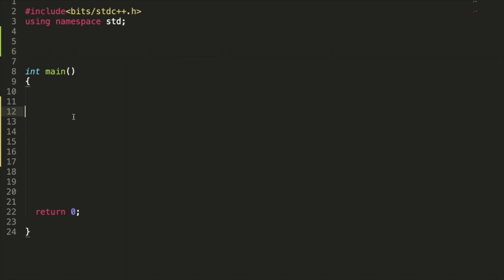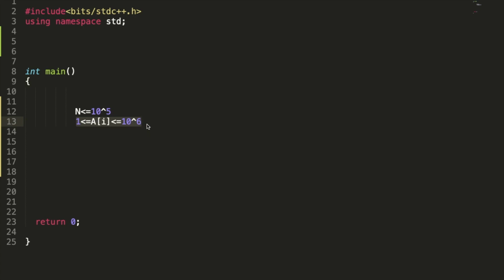And they have also given a constraint: n, the total number of elements, will be less than or equal to 10 to the power 5. And each element has a fixed range: A of i lies between 1 and 10 to the power 6. So no element of the array will be more than 10 to the power 6. This is what they have mentioned, and we have to do this in O of n time.